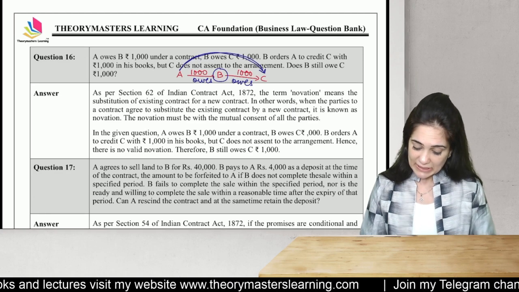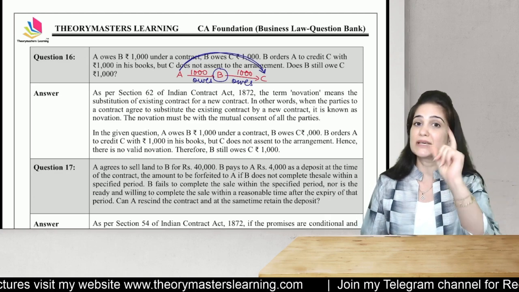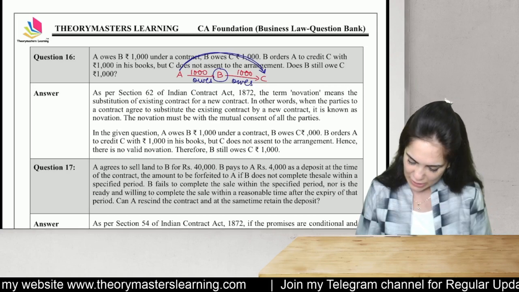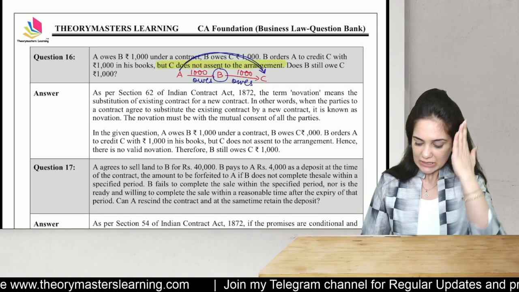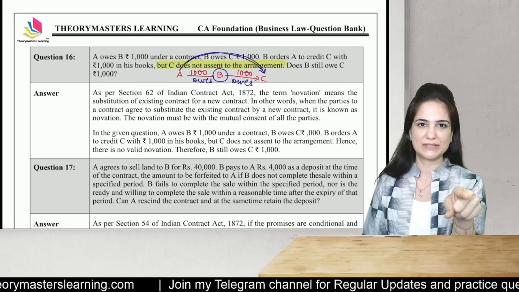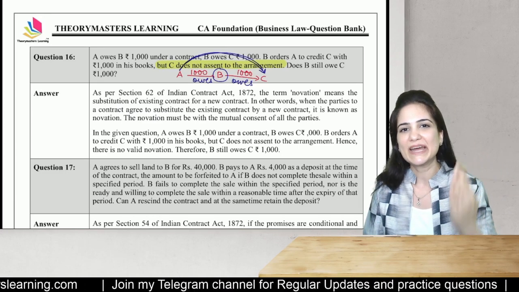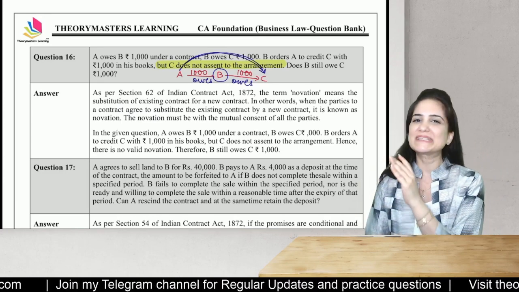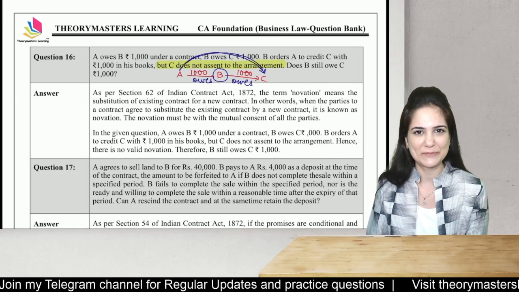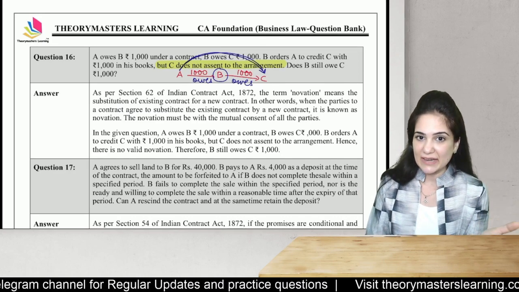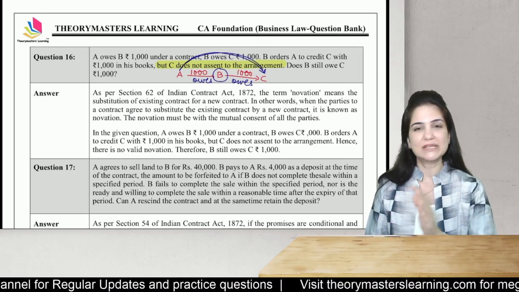That is a request. But C does not assent to this arrangement. These are your keywords. This is your hint. The entire answer is based on this. Answer is always hidden in the question itself. You just need to learn how to identify it. So C does not assent. Does B still owe C 1,000 rupees?